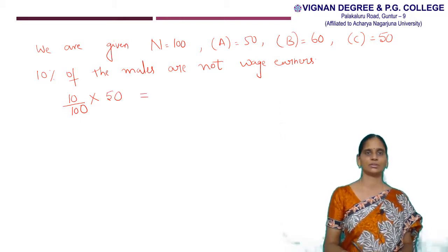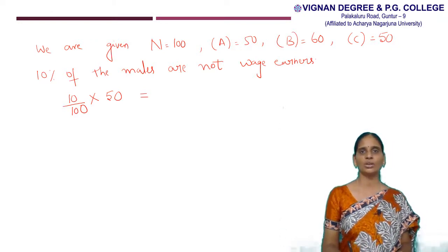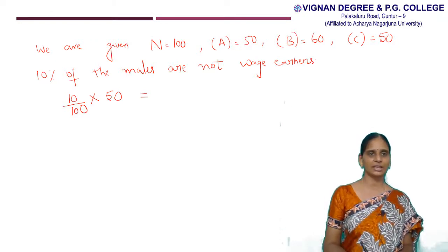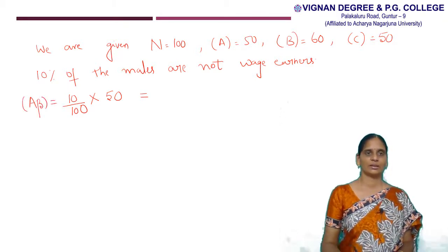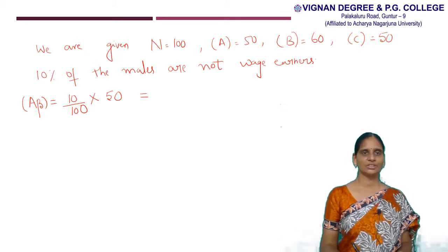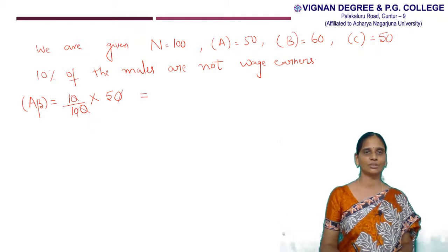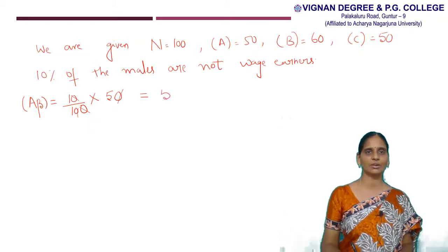Males who are not wage earners can be represented as A beta. Now, after the calculation, frequency of A beta value is 5.